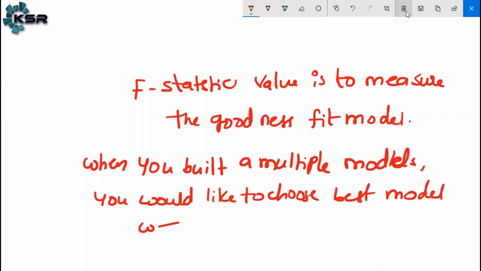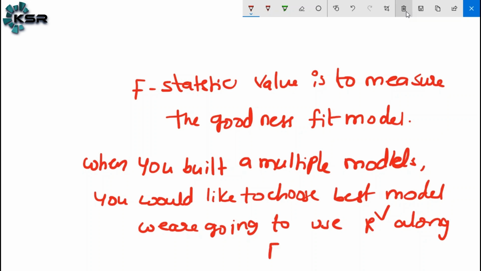We are going to use R square along with the F value. Along with R square, we are also using the F statistic value. Of course, as of now we did not build multiple models.